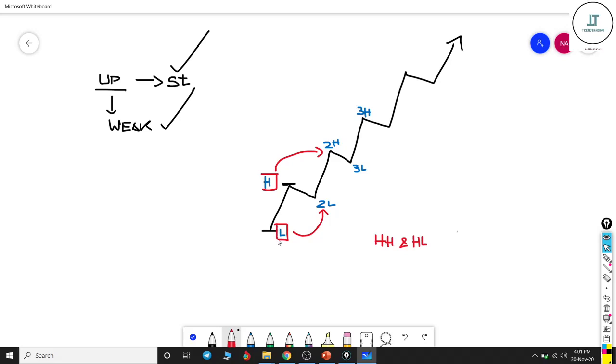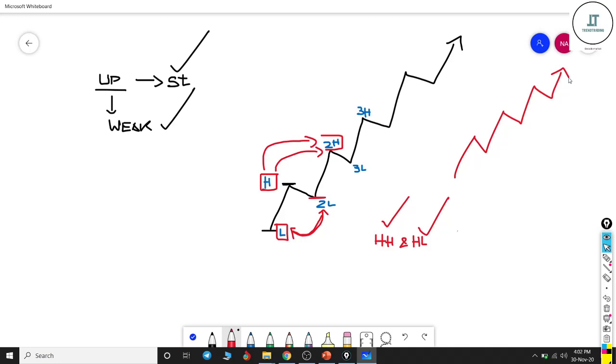This is the first low and the next low formation is higher than the previous one, so the higher low is satisfied. Similarly, compared to the first high, the second high is higher, so the higher high rule is satisfied again. Similarly, in a strong uptrend, higher highs and higher low formation goes on continuously.